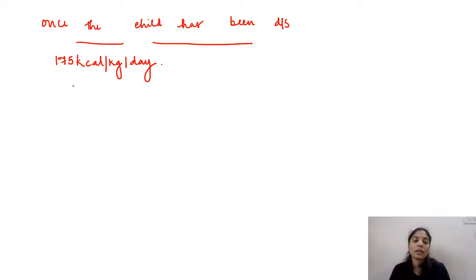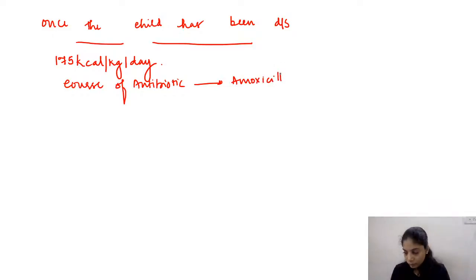And if needed, you should give a course of antibiotic. Amoxicillin is given. Also regular follow-up with the healthcare worker.